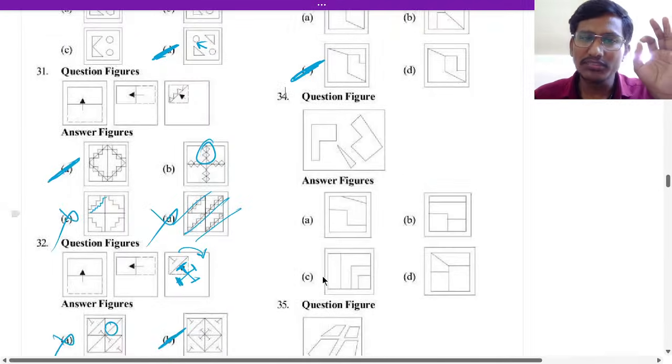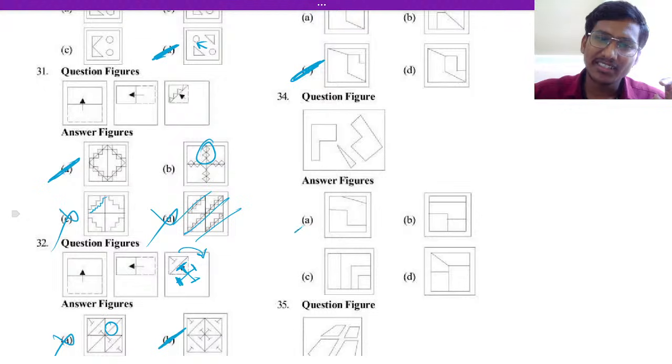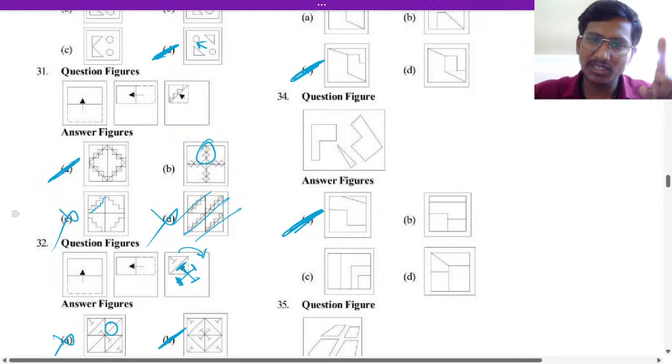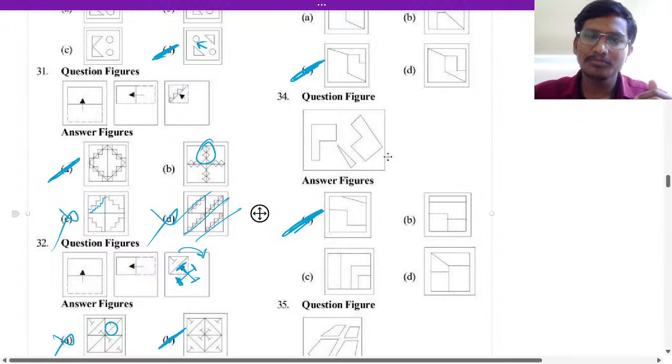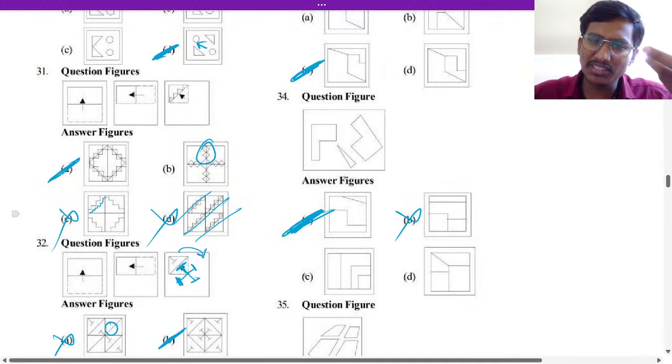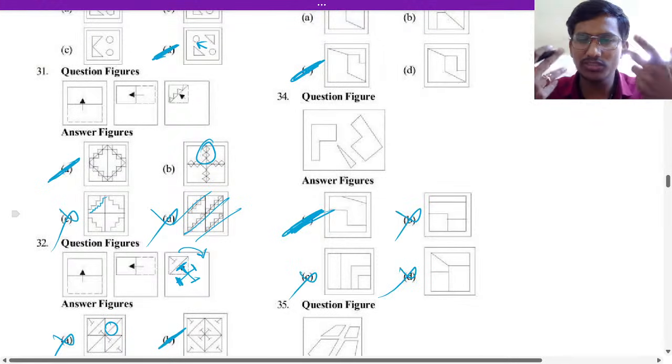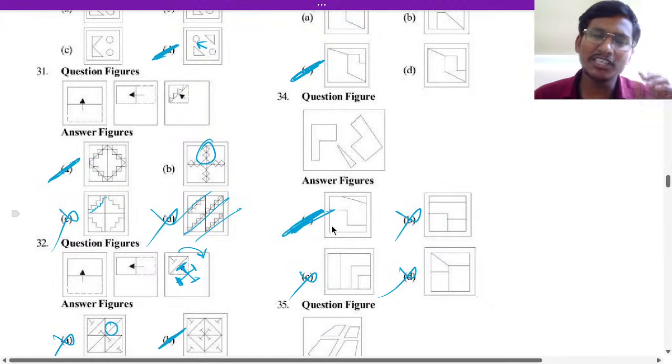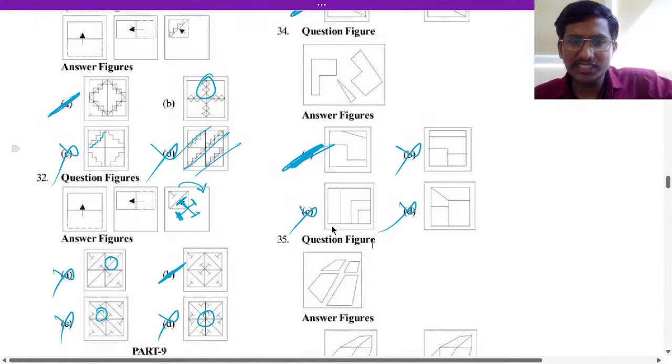Okay, now 34. If you join it here, one triangle, this one part and this one part, so that A is the answer, right? A little bit it has come here, but that is why nothing will happen, option A is the answer for this. None of the others are the answer, you can check. B is not possible, C is not there, D is not there. Option A only will be the answer for 34.